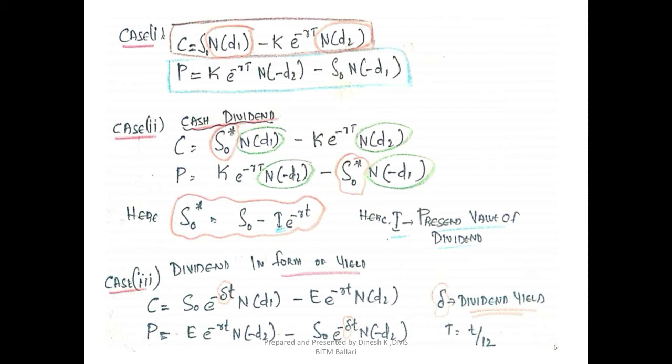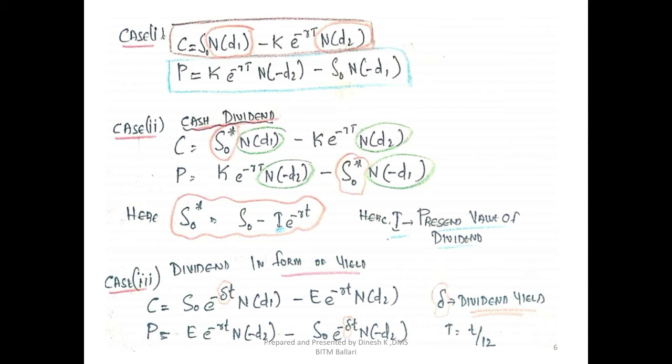The second case is if the underlying asset has a dividend in the form of cash, then what is the formula? The formula is C is equal to S naught star. When the underlying asset is paying a cash dividend, we need to take the present value of the cash dividend and subtract it from S naught. So S naught star is equal to S naught minus I, where I is the dividend given, multiplied by e to the power of minus R into T. Here T refers to the time left for the dividend payment. So once we calculate the present value of the dividend and subtract it from S naught, we will get S naught star.